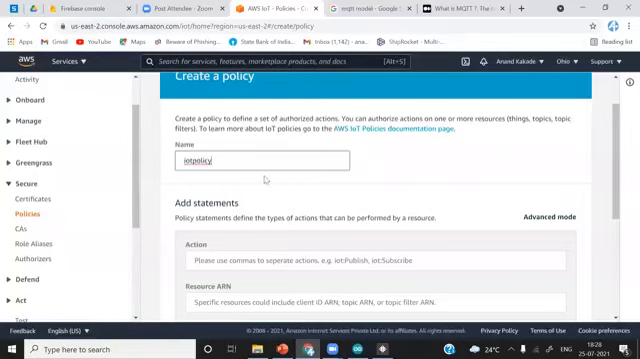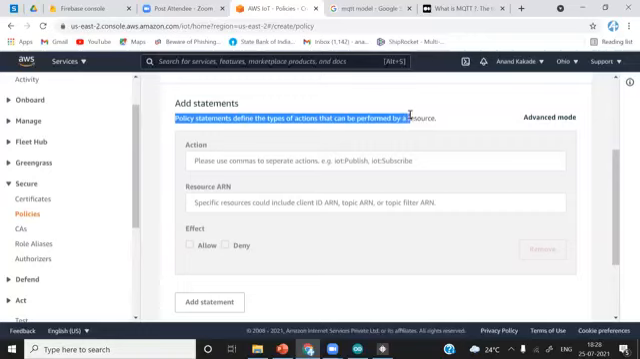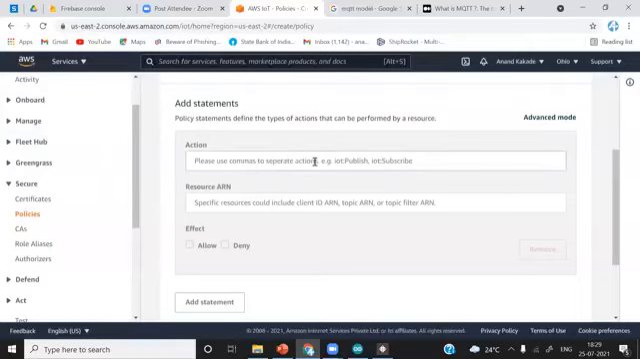The name of the policy doesn't matter. Now, this is a very important part. Add statements. Policy statements define the type of actions that can be performed by a resource. So all the access you are giving to a client, you can declare here. For example, if you want the ESP8266 to only publish data to AWS IoT or only subscribe and not both, you can define the security rules here.